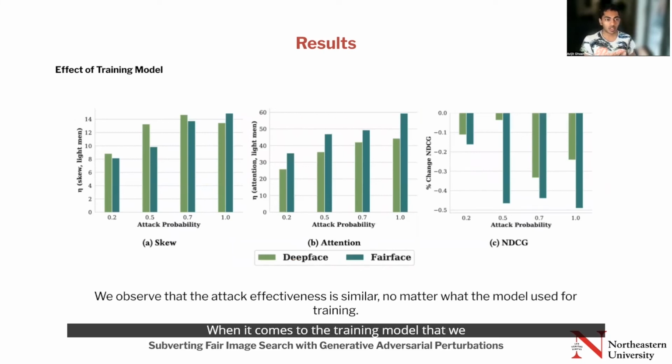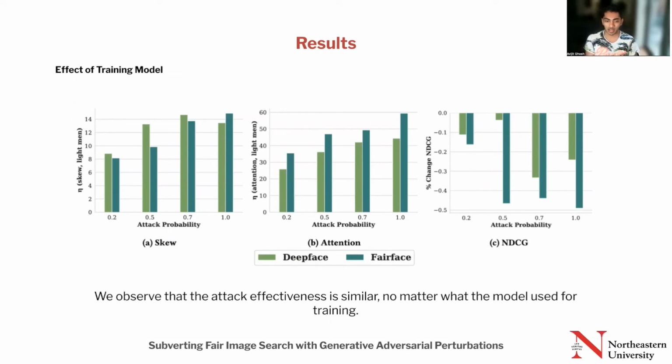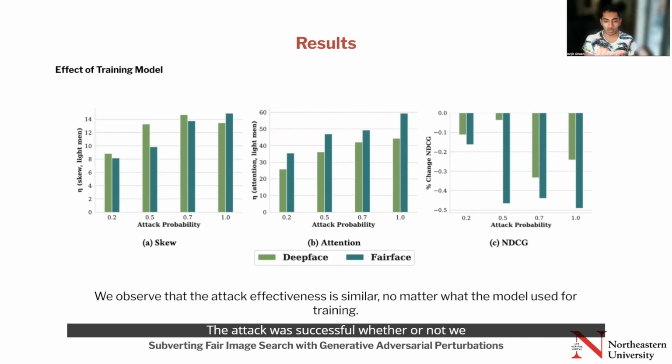When it comes to the training model that we use to train the GAP model, the adversarial perturbation model, we see that the attack was successful whether we used DeepFace to train the GAP or FairFace to train the GAP. So it was equally capable of fooling both of these pre-trained models and also ending up conferring the attack on the embedding-based FMMR model.